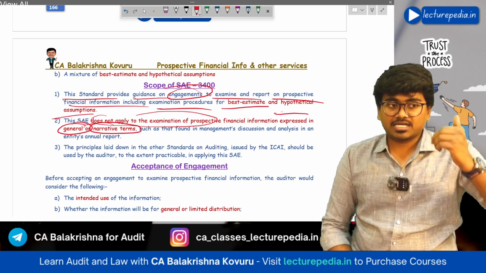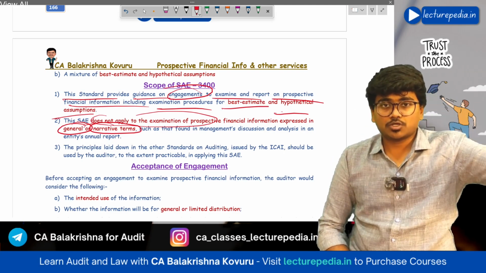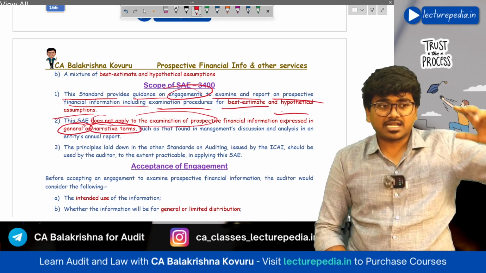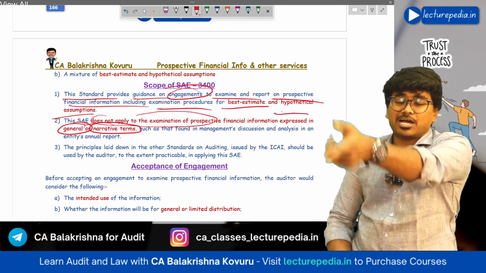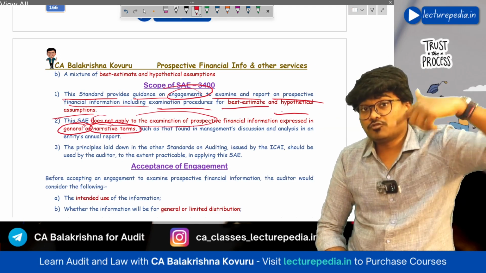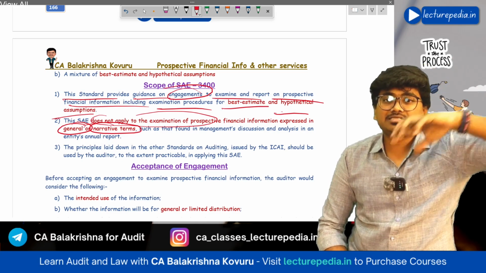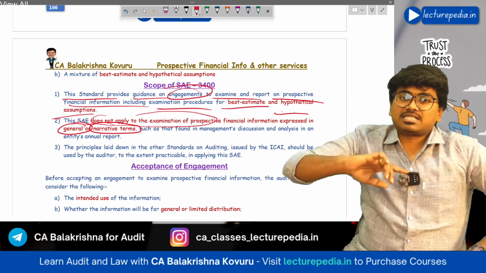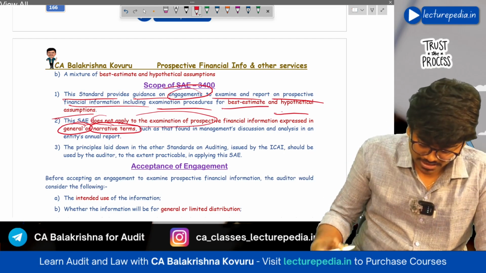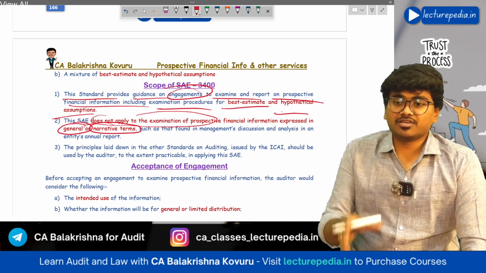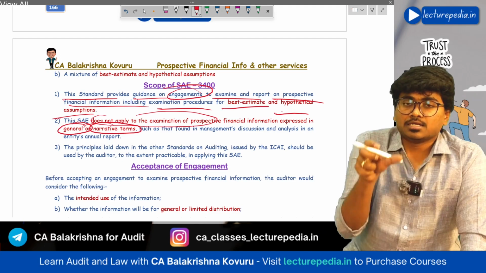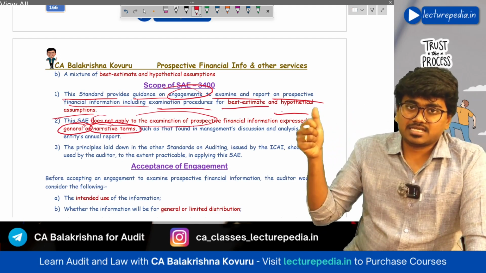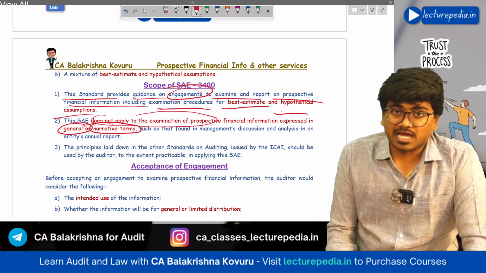descriptive terms, like in the next 5 years our sales will grow this much because of this reason, and because of that the profit will have this much impact. Like this, about the future, management will make certain narrative descriptions. For such narrative descriptions, this standard is not applicable. Only if you have quantified, then the standard SAE 3400 will be applicable.